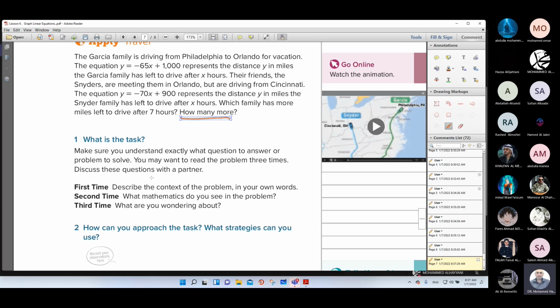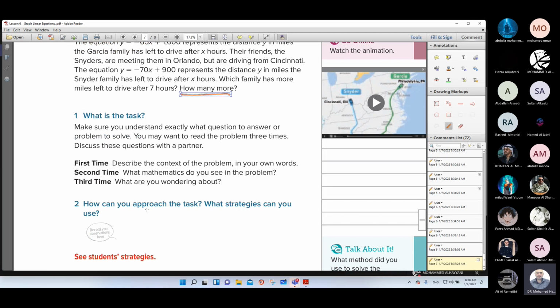Discuss this question with your partner. The first time, describe the context of the problem in your own words. The second time, what mathematics do you see in the problem? The third time, what are you wondering about? How can you approach the task? What strategies can you use?